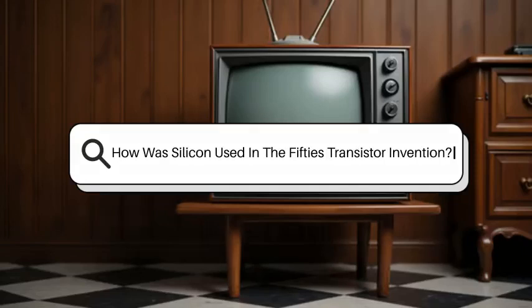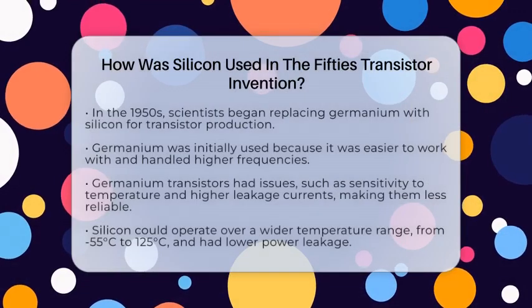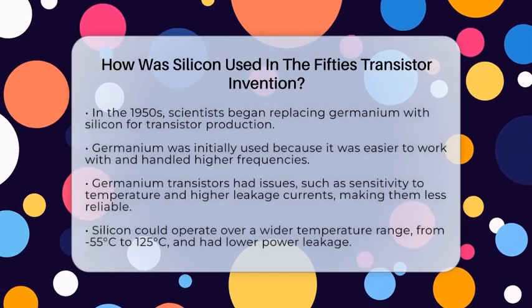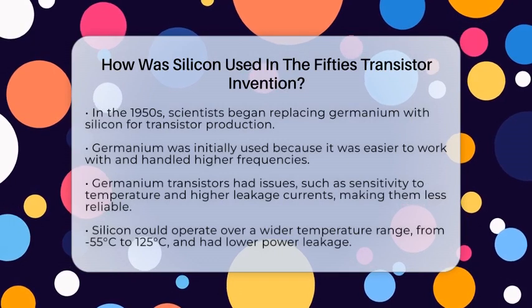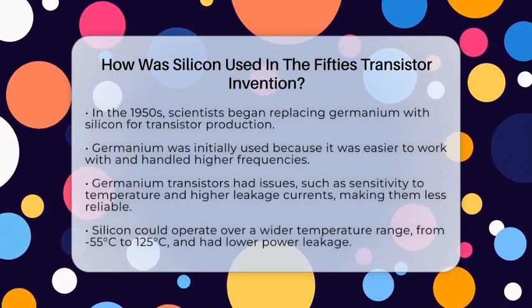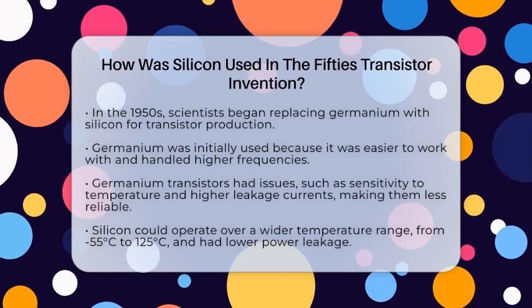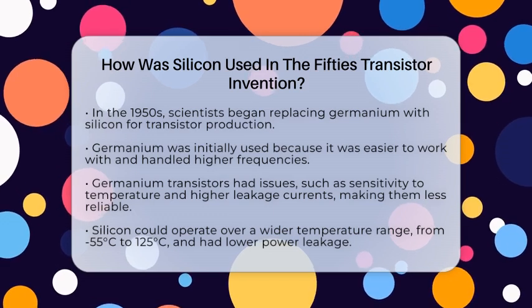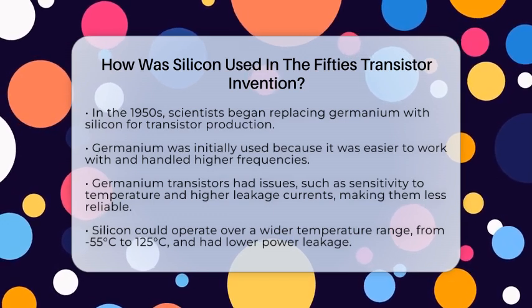How was silicon used in the 50s transistor invention? Imagine a tiny piece of material that could control electrical signals better than anything before it. That's what silicon became in the 1950s. During this time, scientists started replacing germanium with silicon in transistor making.